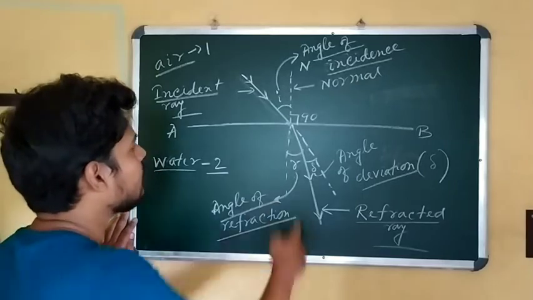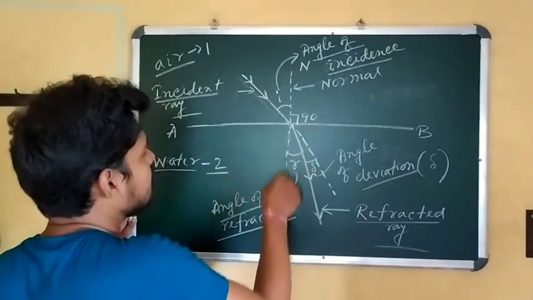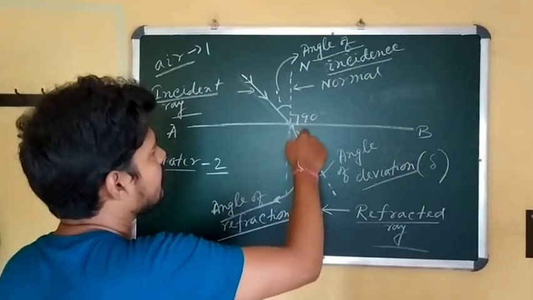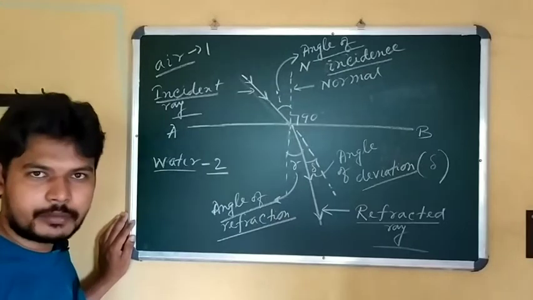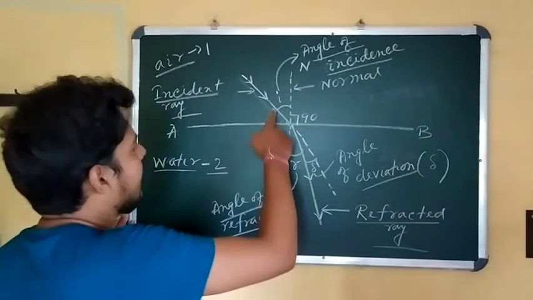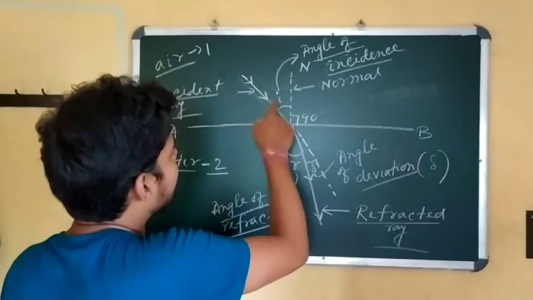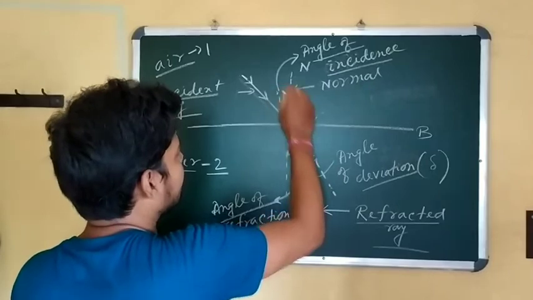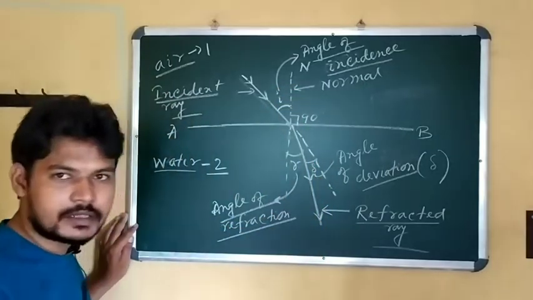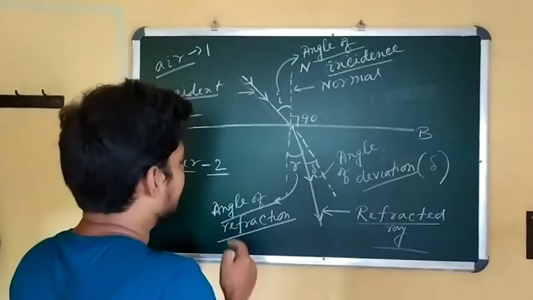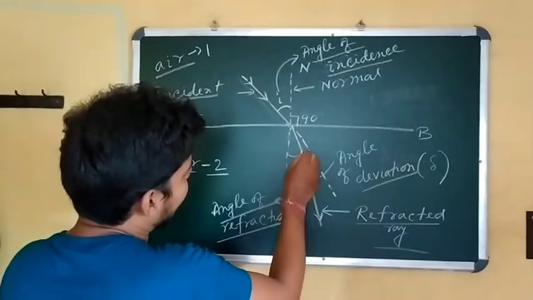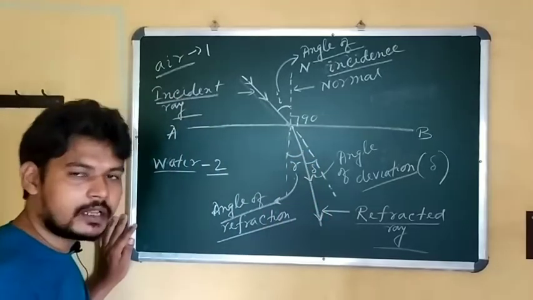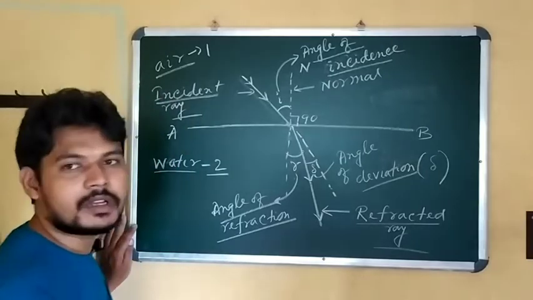Now I have drawn this dotted line, which is the normal on the boundary surface. As it makes a 90-degree angle with the boundary surface, it is called the normal. The angle made by the incident ray with this normal is called the angle of incidence, and it is represented by i. Also, the angle made by the refracted ray with the normal is represented by r, and it is called the angle of refraction.